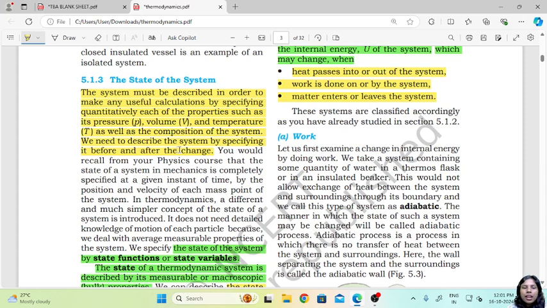Now let's understand what are these states of a system. For a system to be described, in order to make a useful calculation by specifying quantitatively each of the properties such as pressure, volume and temperature as well as the composition of the system, we need to describe the system by specifying it before and after the change. Some of the simple properties that we know are volume, pressure, temperature and composition. So to know this, we have to specify what change is occurring before the reaction and after the reaction.